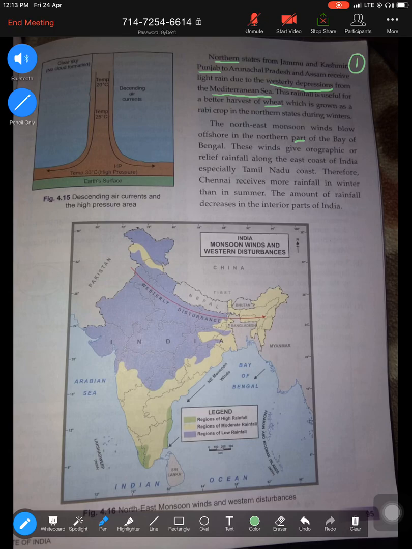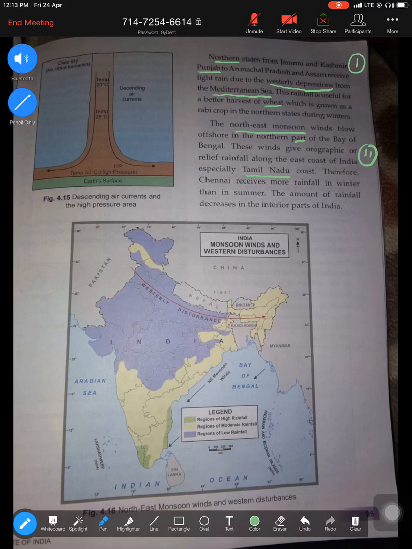And in the winter season, there is rainfall which even takes place in the southeastern states, mostly the Tamil Nadu region. They get rainfall from which wind? That is the northeast winds. So northeast winds give rainfall to this coast of Tamil Nadu. Andhra Pradesh gets rainfall because of the northeast winds, which pick up moisture from the Bay of Bengal. So when they try to exit, they drop a lot of moisture to this region.